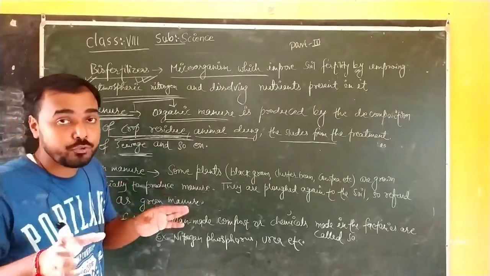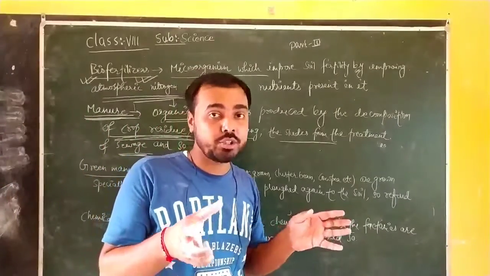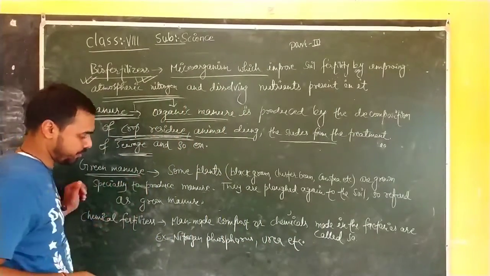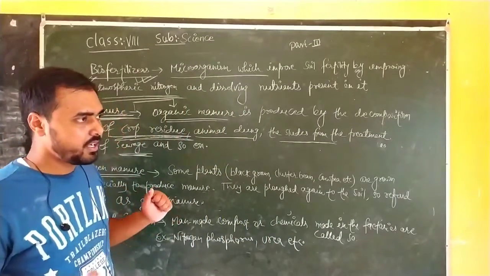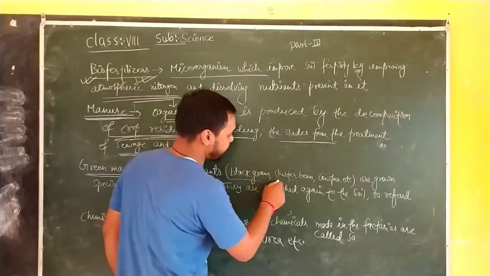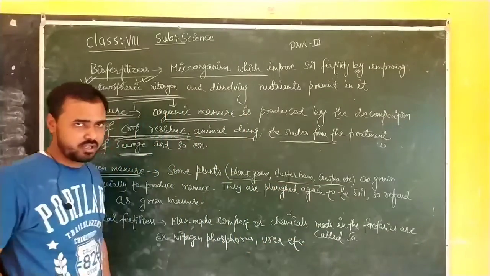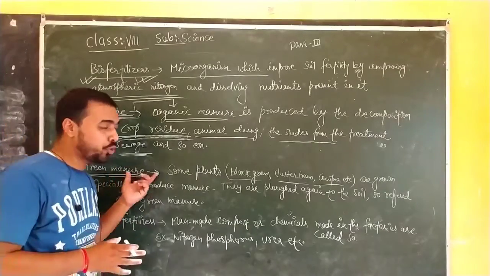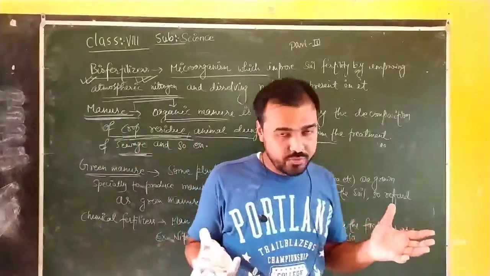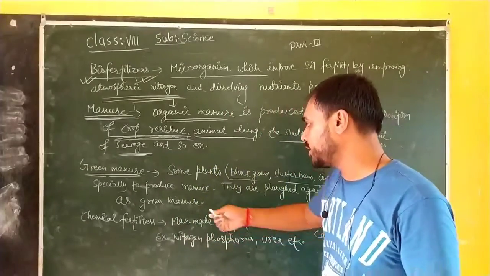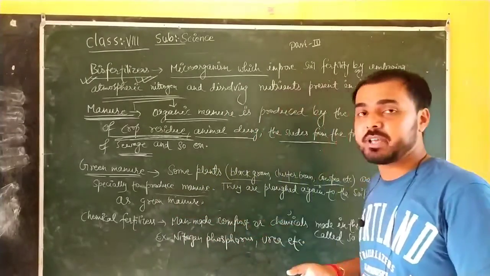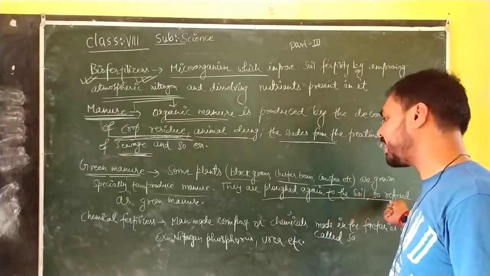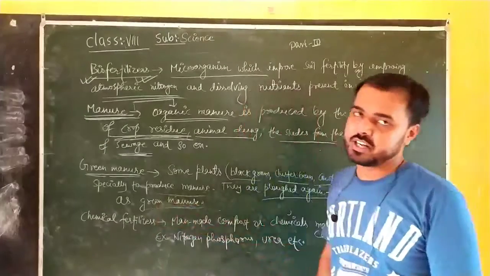Manure is very fruitful for the plants during growth and during the cultivation period. The next topic: what is green manure? Listen. Some plants like dhaincha, cluster bean, and cowpea are grown exactly for the purpose of green manure. Once these plants are grown, they are plowed back into the soil, so they are referred to as green manure.